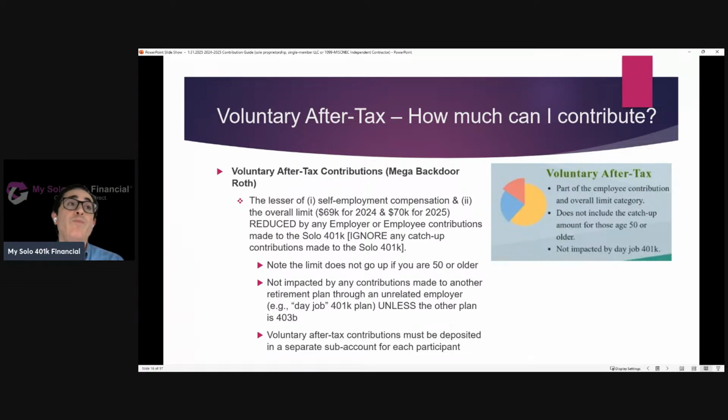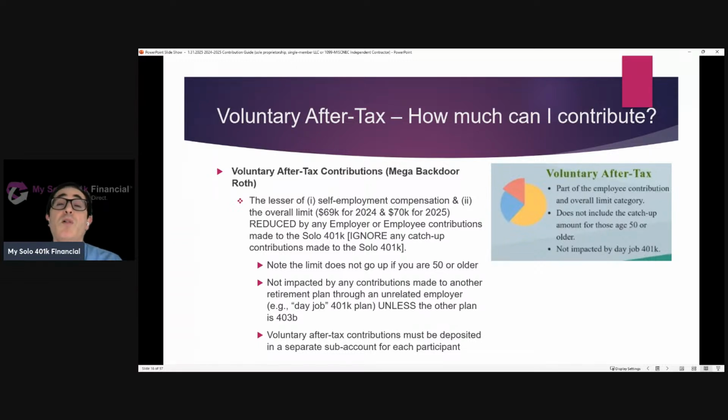So in other words, if you're age 52 and you're trying to make contributions for 2025 and you have the self-employment income to justify it, if you make a $7,500, say, Roth contribution to your Roth Solo 401k account as an employee contribution, and that's the only contribution that you made, and you have the self-employment income to justify it, you can make an additional after-tax contribution of $70,000. So you still end up being able to make the full $77,500. It's just that the catch-up contribution is not made to the after-tax account.